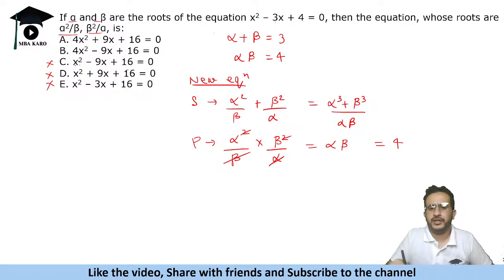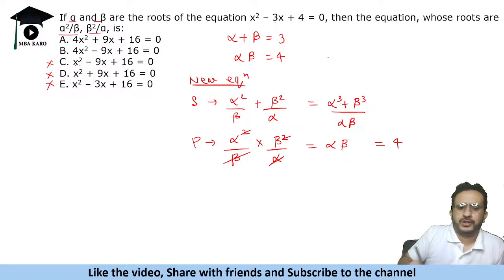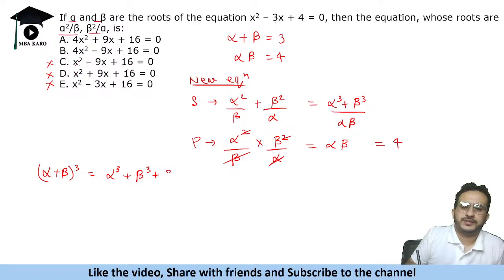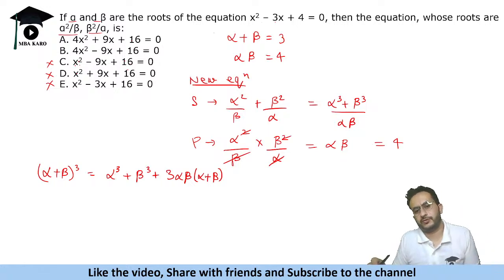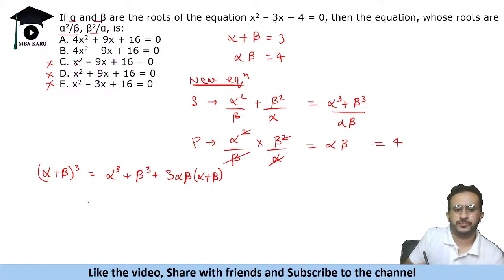Product is 4. Now what is the sum? Alpha cube plus beta cube upon alpha beta. Now (a plus b) whole cube is a cube plus b cube plus 3ab(a plus b). So some identities one must also know. So (alpha plus beta) whole cube: we can say 27 is alpha cube plus beta cube plus 3 alpha beta into (alpha plus beta). 3 into alpha beta is 12, into 4, and alpha plus beta is 3.